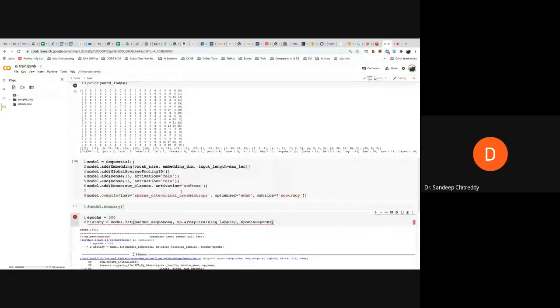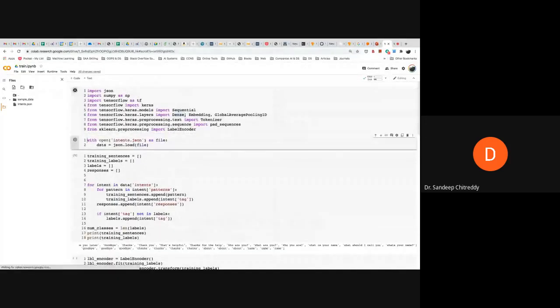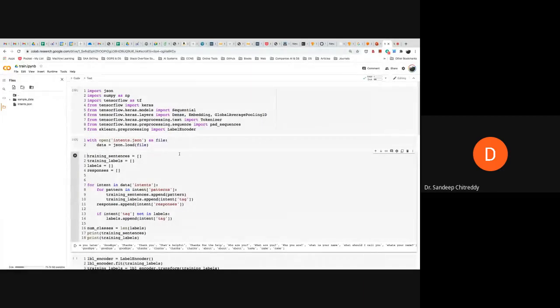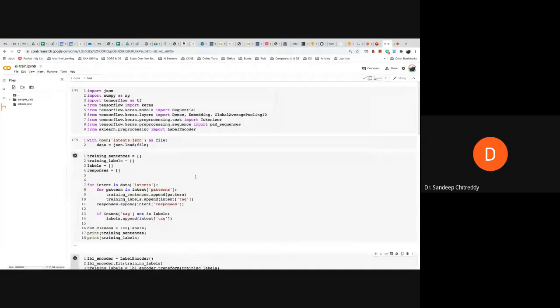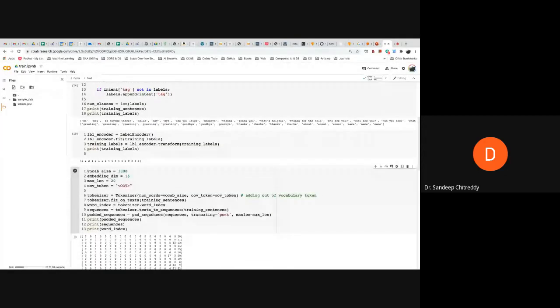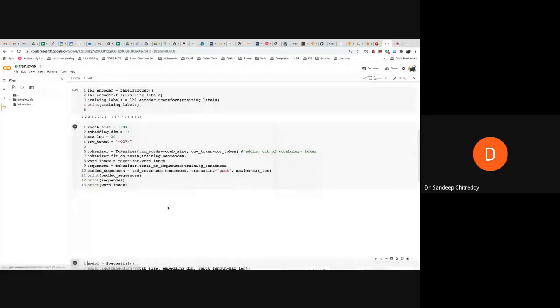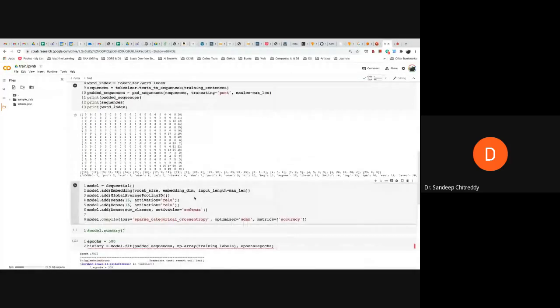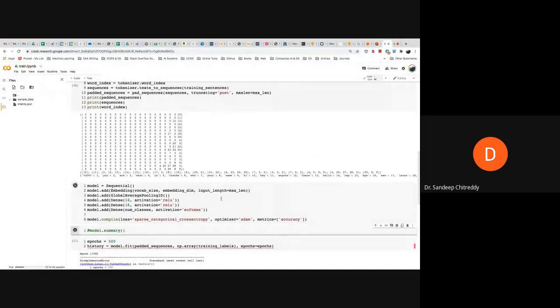No, I think we might have missed some line. So let us run it from the beginning once again. I think we missed some line here.